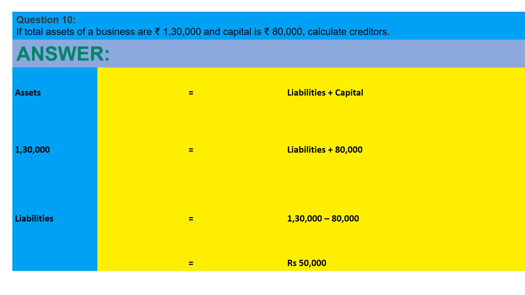They are asking you to calculate creditors, and creditors come under liabilities. That's why indirectly they are asking you to calculate liabilities. So our creditors, or we can say liabilities, are 50,000.